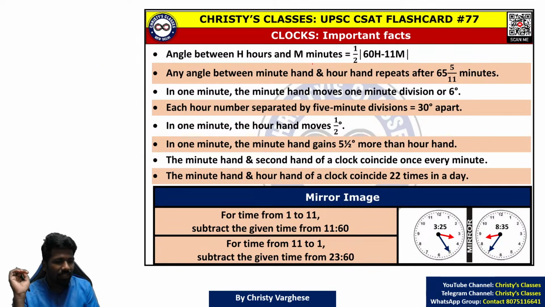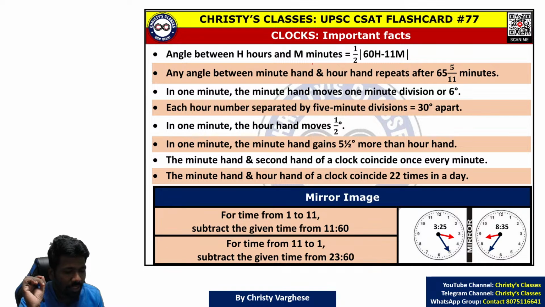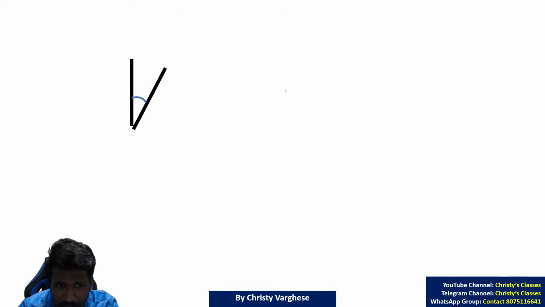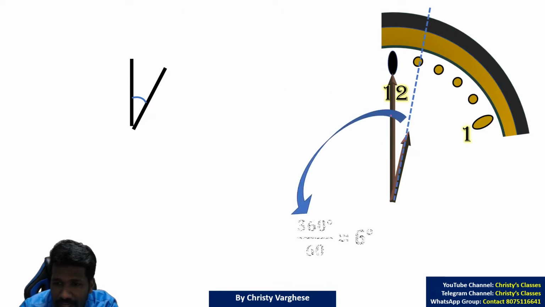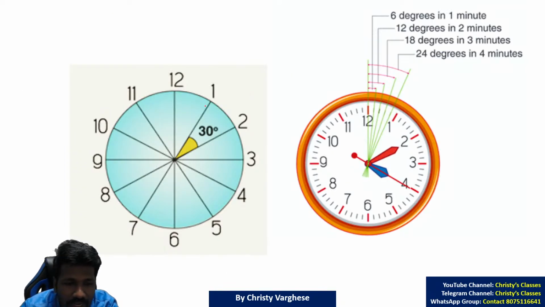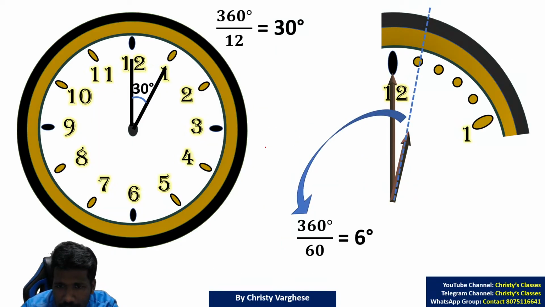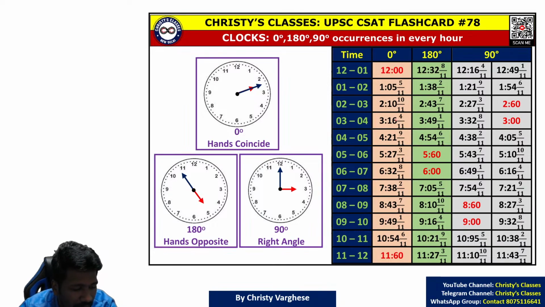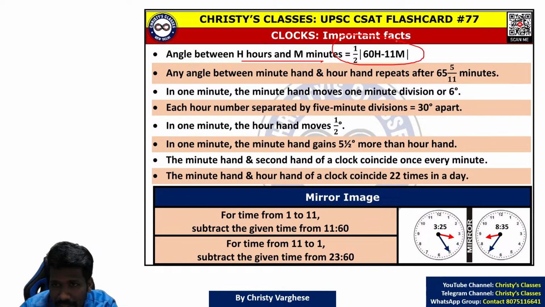So I will teach you the basic theory needed to do questions from this chapter. There is one formula that will be very helpful in many questions: the angle between the hour hand and the minute hand. As you know, a clock has three types of hands: hour hand, minute hand and second hand. Most of the questions need the hour hand and minute hand. So the angle between the hour hand and minute hand is one type of question that can be asked directly or indirectly. The formula is half into modulus of 60h minus 11m, where h is the hour hand value, m is the minute hand value.